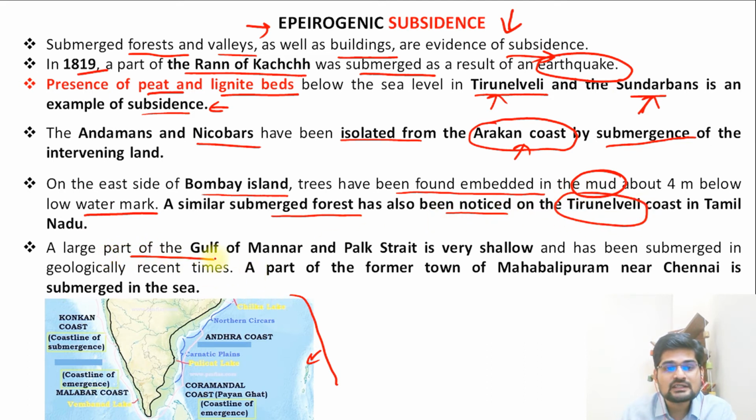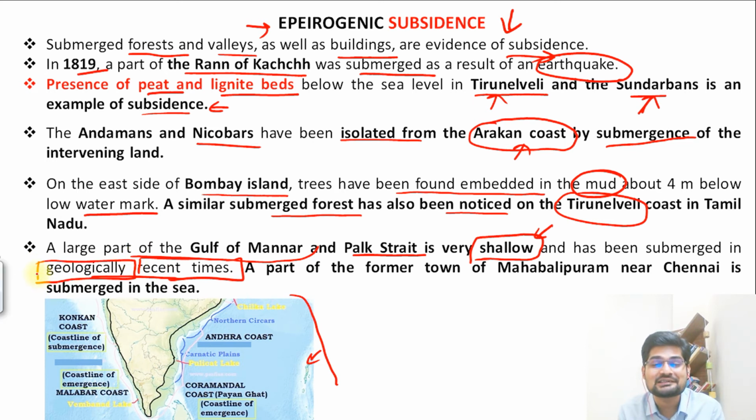So a large part of the Gulf of Mannar, Palk Strait is very shallow in nature. So basically it is shallow in depth and has been submerged geologically in recent times. So the time scale here is geological. Recent does not mean a few years, it means a few thousand years. So that's important. A part of the former town of Mahabalipuram near Chennai is also submerged in the sea. So when we say that a few places in the coastline of India are submerged, this is one of the most important examples of subsidence, especially the epeirogenic process that we study.